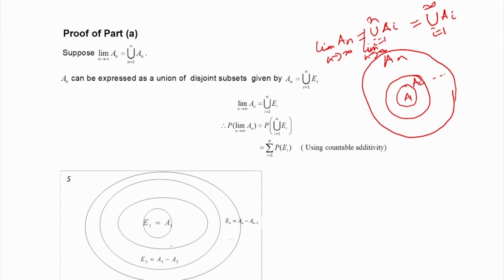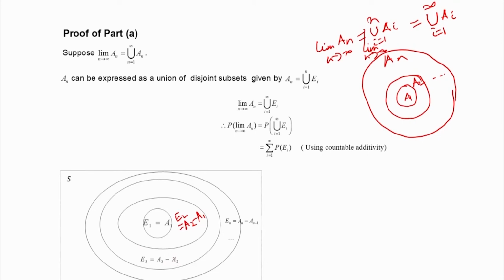Now, this is A 2. Therefore, I will define E 2, suppose this is my E 2. E 2 will be equal to what? This is my A 2, the set difference of A 2 and A 1. So, this is E 2. Now E 1 and E 2 are disjoint. Similarly, this part will be E 3, which is A 3 minus A 2, the set difference of A 3 and A 2.